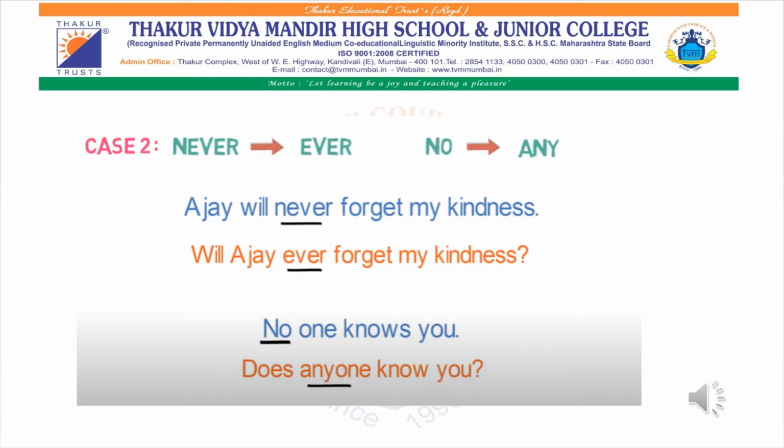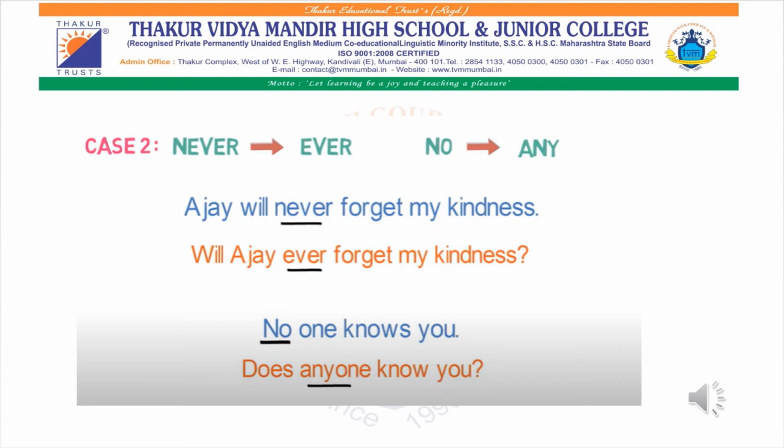For example, Ajay will never forget my kindness. As I have mentioned, instead of "never", you will add "ever". Will Ajay ever forget my kindness? No one knows you.